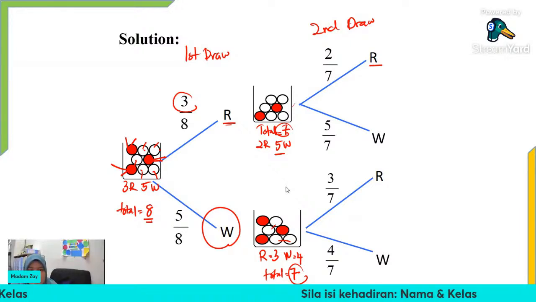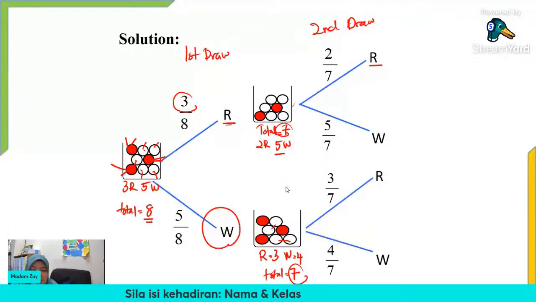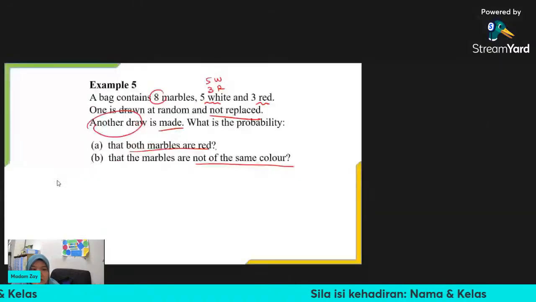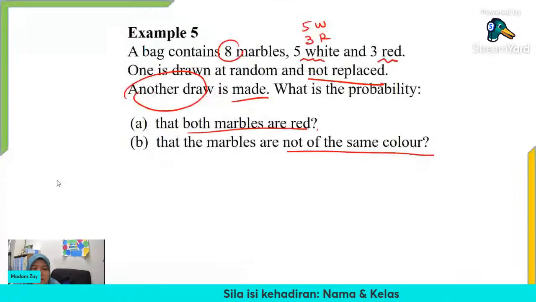Okay, so we are done with the tree diagram. Now to answer all the questions. So let's see the question. What is the probability that both marbles are red?